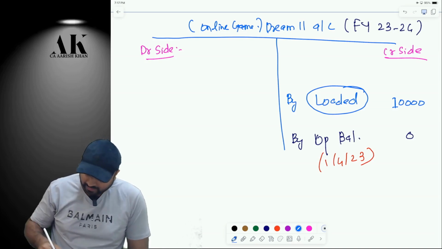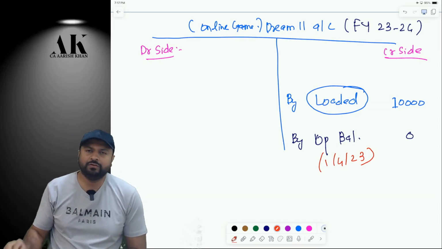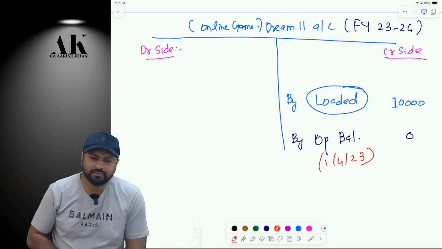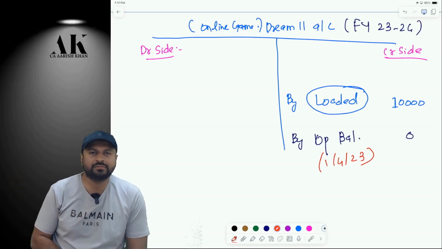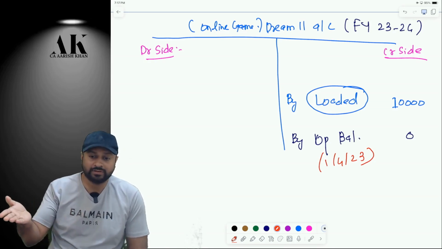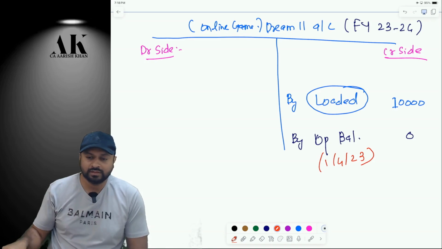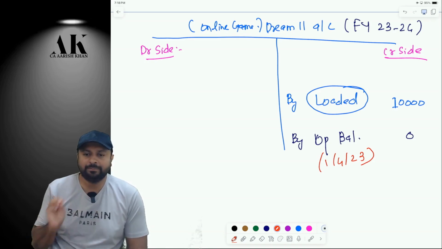In the meanwhile, what happens? Sometimes, for a few months, you are not playing the games. So the Dream 11 people are seeing that this account is inactive. He is not playing anything for the last 3-4 months. IPL gone, World Cup gone. He is not active. So they will try to tempt you.